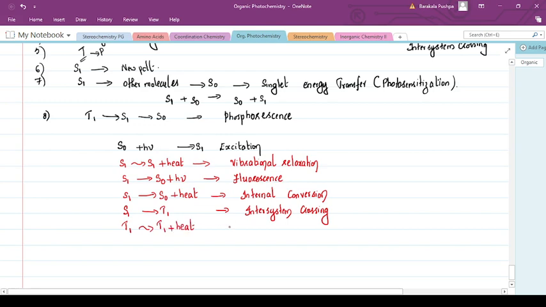This is also called vibrational relaxation. Now, the triplet state can come to the ground state by giving up energy in the form of radiation. That is called phosphorescence.